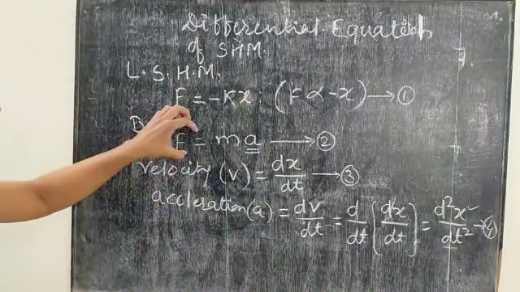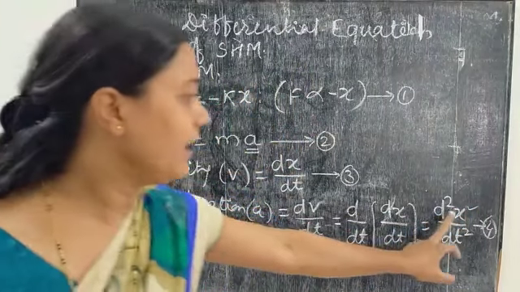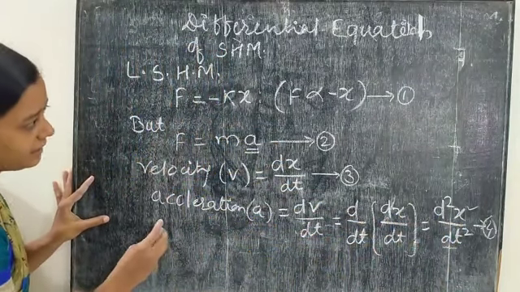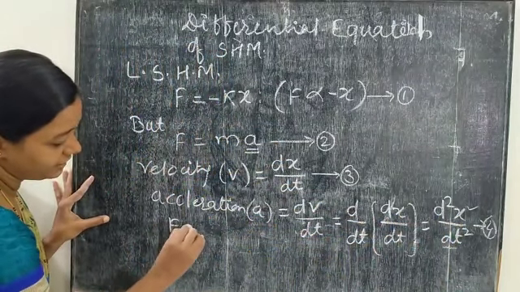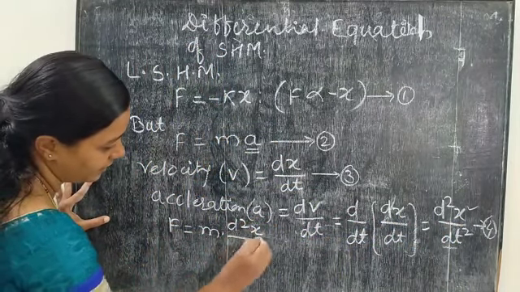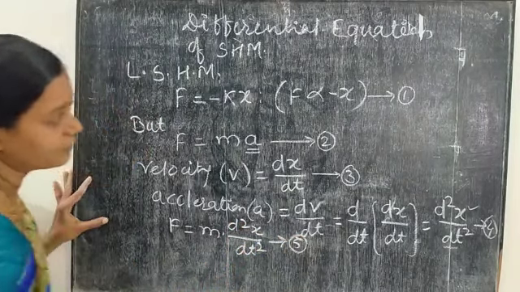We replace this in F equals ma, so in equation 2 we get F equals m into d2x by dt square. This is equation 5.